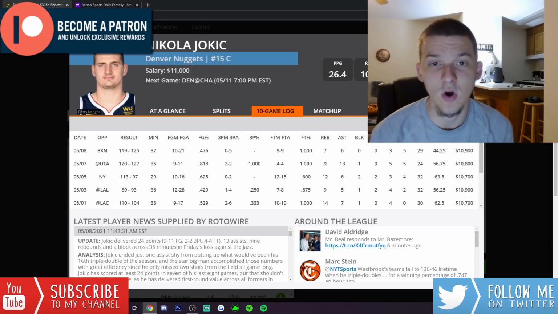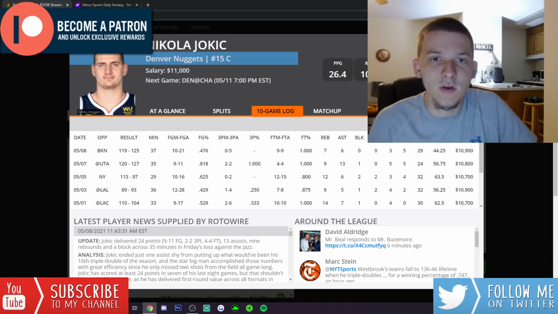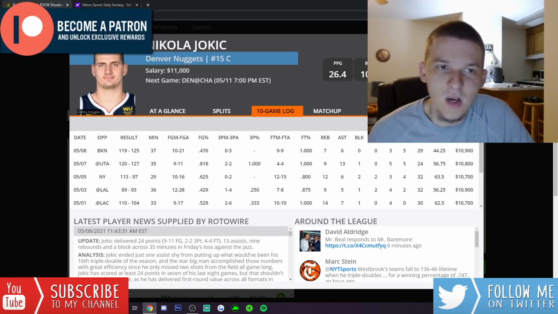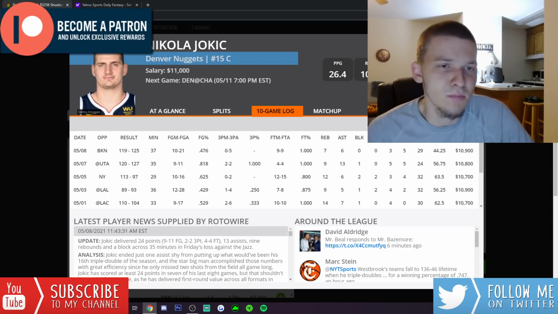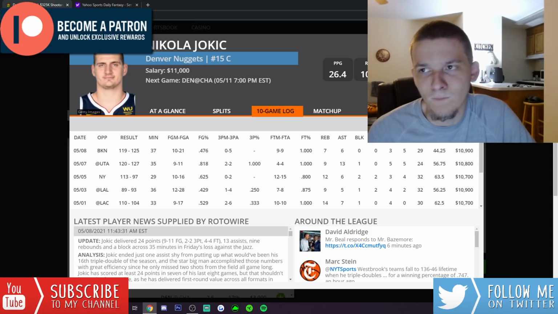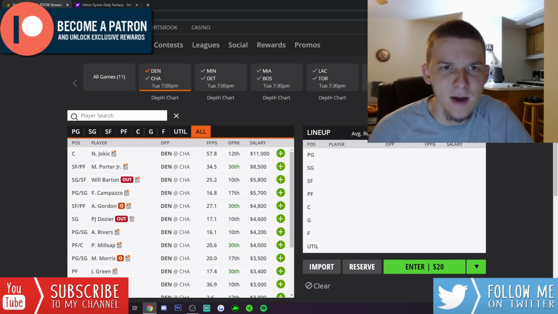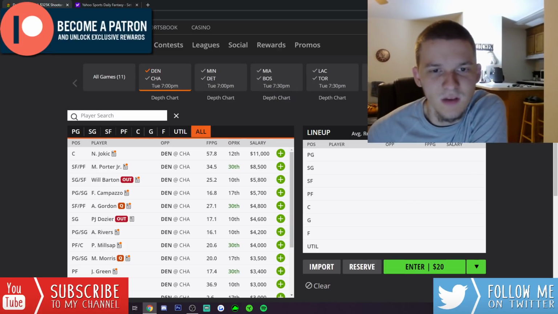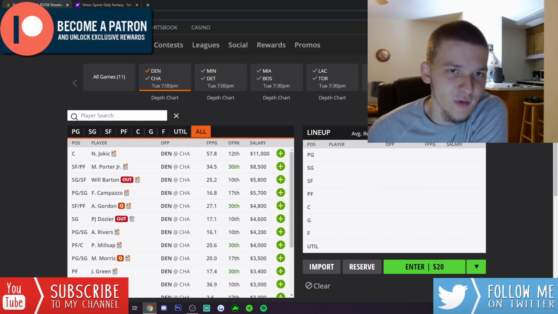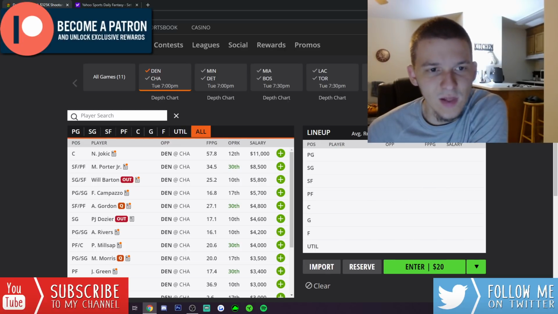The matchup against Charlotte, I think, is a pretty favorable one for Jokic. Whether they put PJ Washington or Bismack Biyombo, whoever they put on Jokic, it's going to be a mismatch. On a big slate, we're likely to have a lot of value open up. I think Jokic is one of the best pay-up options for sure. There are some other studs we'll talk about, but I definitely like Jokic on this slate.